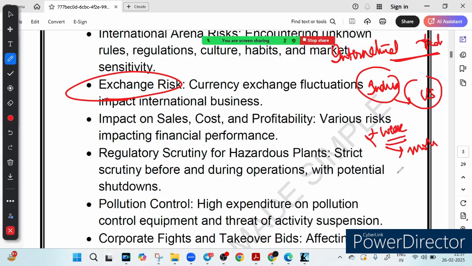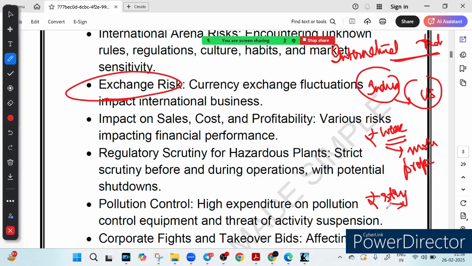So if you are dealing in international trade, the value of currency can impact your profit. Like in this case, an Indian company exports goods to the US, so they will receive the amount in dollars, and if the rupee has weakened, they will receive more rupees. That's why they are in profit. But suppose the rupee is strengthened, what will happen? Their earning will shrink.